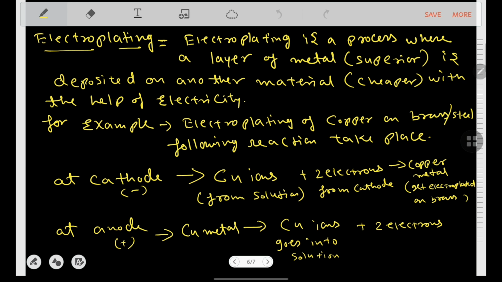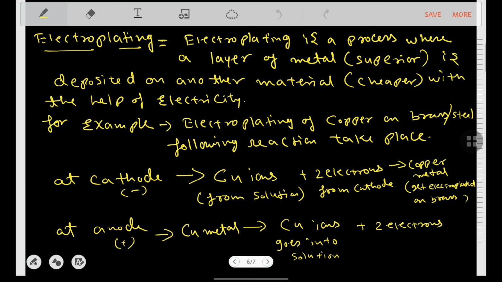The next is electroplating. First, the definition is given. Electroplating is a process where a layer of a superior metal is deposited on another, cheaper material with the help of electricity. We have already taken an example with the process, and a diagram is also given for electroplating of copper on brass or any kind of steel material.